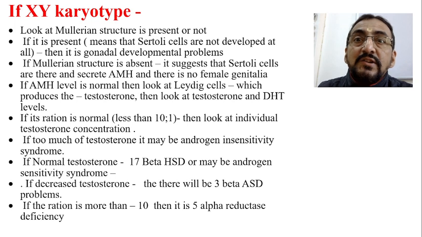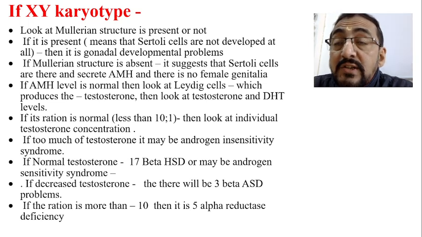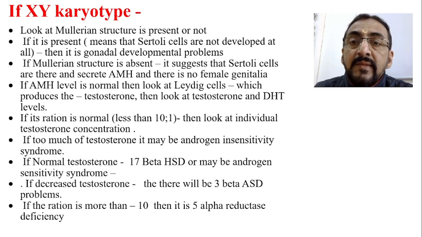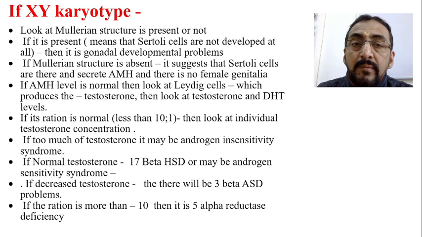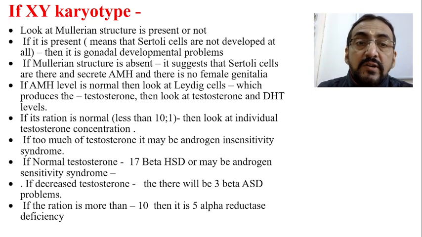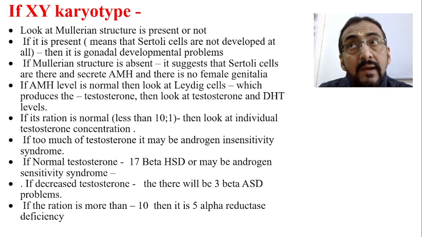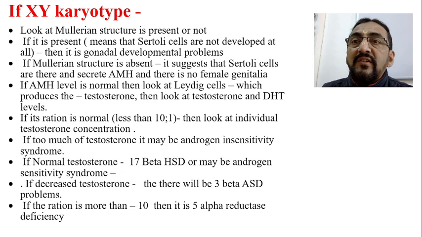Now look at the testosterone level as well as the DHT level, because after testosterone there will be formation of DHT. If the ratio is normal, suppose less than 10:1, as we discussed in the last slide, between testosterone and dihydrotestosterone, then look at the individual testosterone concentration. Specifically, only the testosterone concentration.